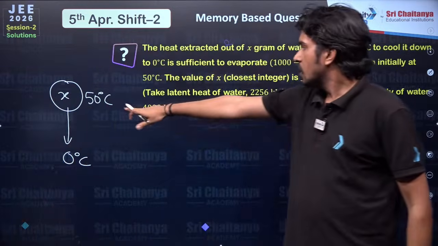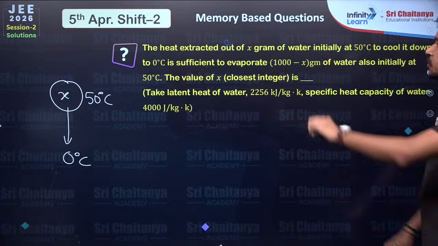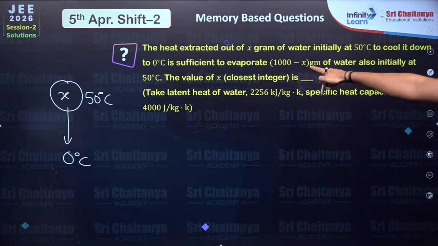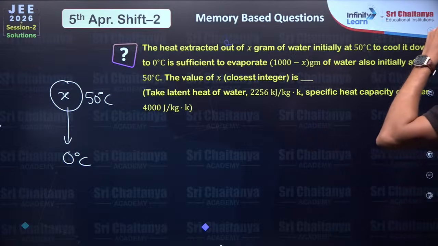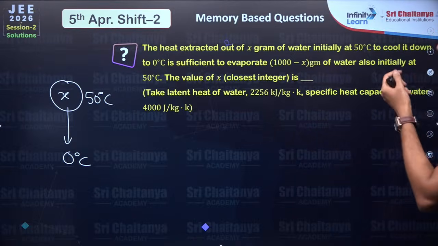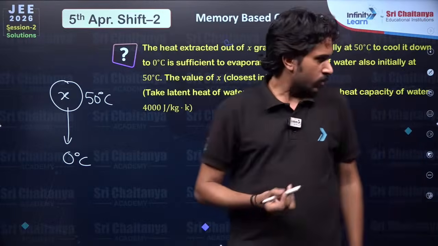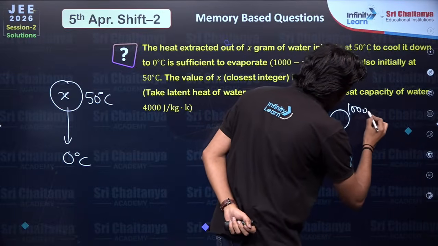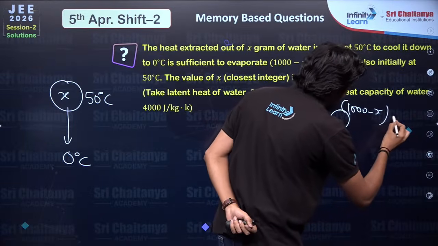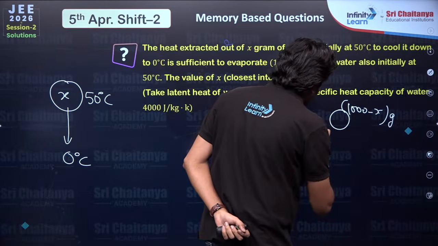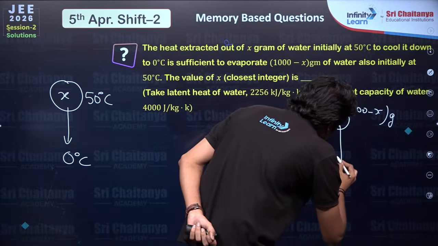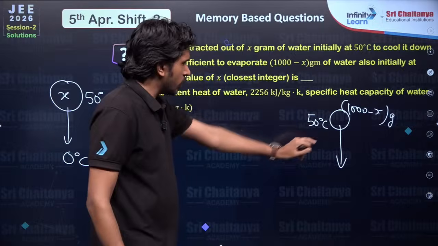That heat is sufficient to evaporate 1000 minus X grams of water also initially at 50 degree centigrade. Okay, so that is enough to evaporate it.